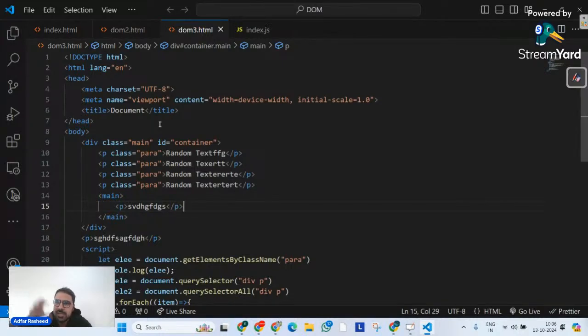Since our document object model is how JavaScript will be able to interact with our web application, it will have different methods with the help of which we can find different nodes in our web application, access them, and bring manipulations or changes, whatever we want. As of now, we have made our discussion very simple. We have seen a few of the methods already, whether we talk about document.getElementById, document.getElementsByClassName, document.getElementsByTagName, or querySelector and querySelectorAll. These are the very important discussions that we have done in our yesterday's class.